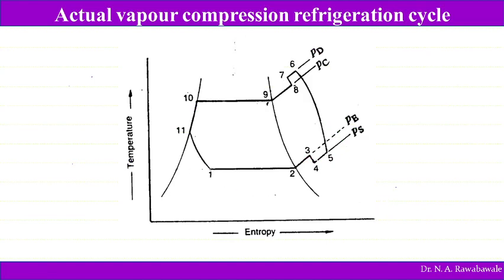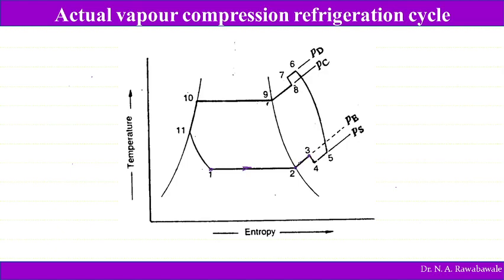The refrigerant enters the evaporator at point 1. When it enters the evaporator at point 1, it absorbs latent heat of vaporization from 1 to 2, and it gets superheated up to point 3.